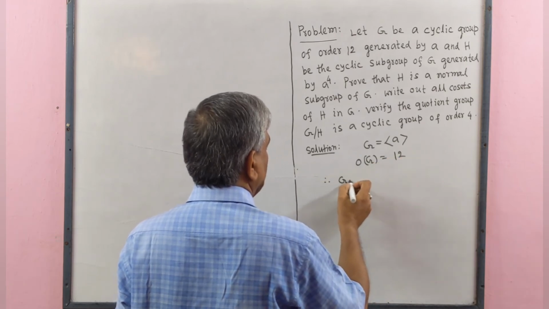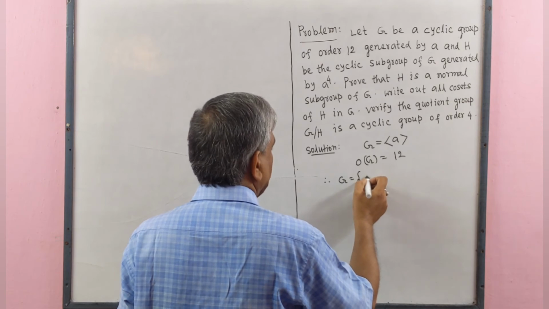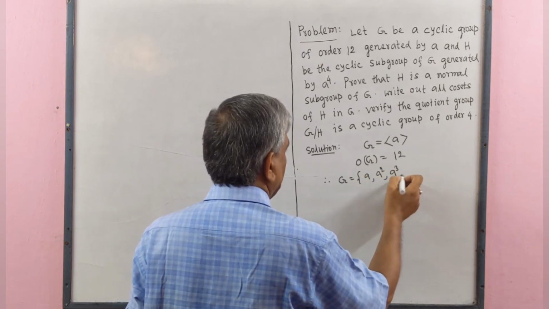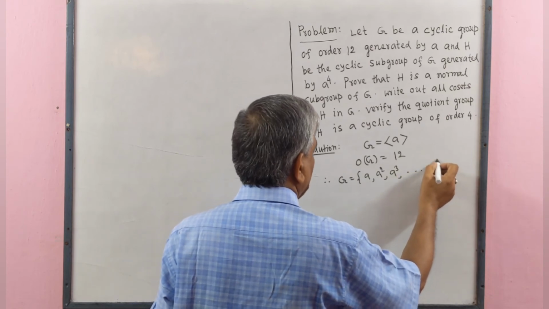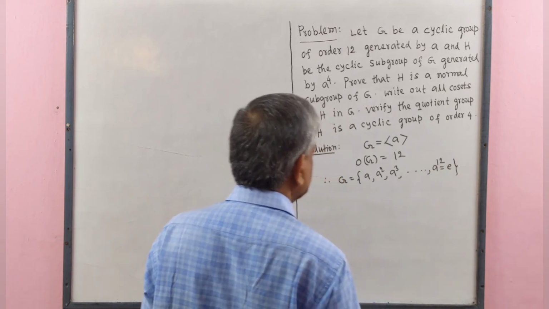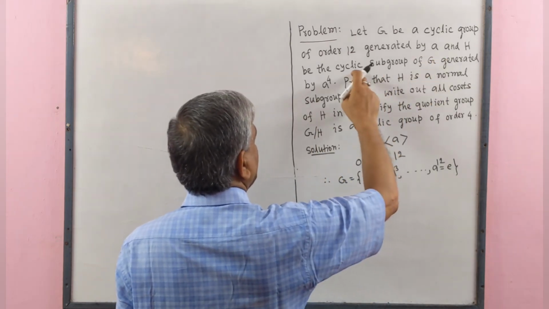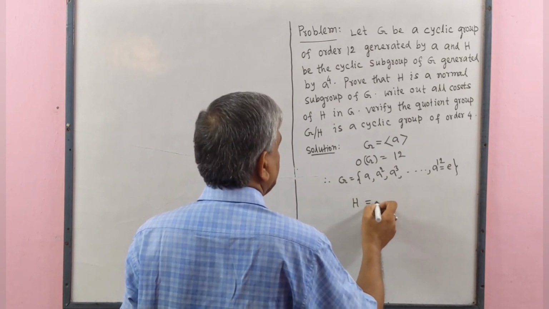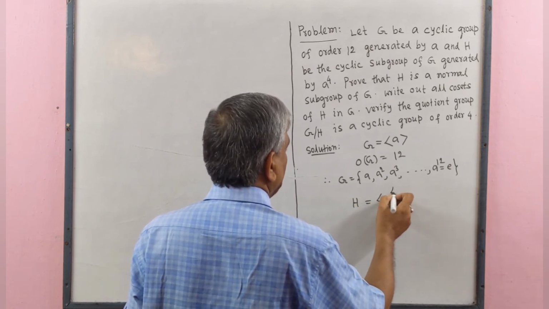Therefore, G equal to the set of elements A, A square, A cube, dot, A to the power 12 equal to identity element. Again, H be the cyclic subgroup of G generated by element A to the power 4.